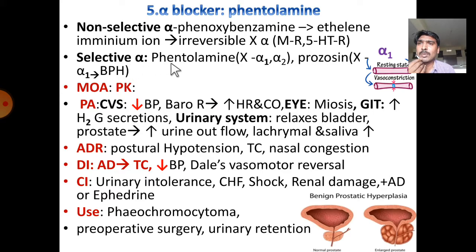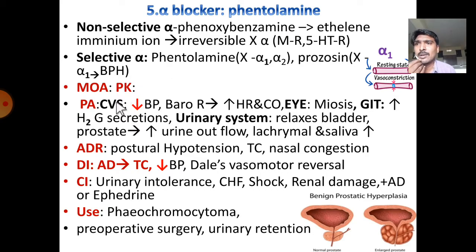Coming to selective alpha blockers, phentolamine blocks both alpha 1 and alpha 2 receptors. Prazosin specifically blocks the alpha 1 receptor. That's why it is useful in the treatment of benign prostatic hyperplasia. It is specific for the particular tissue of the urinary system, and it facilitates easy urine flow. Coming to the mechanism of action, selective alpha blockers competitively block, whereas non-selective ones irreversibly block the alpha receptor. Likewise, you can write the mechanism of action.